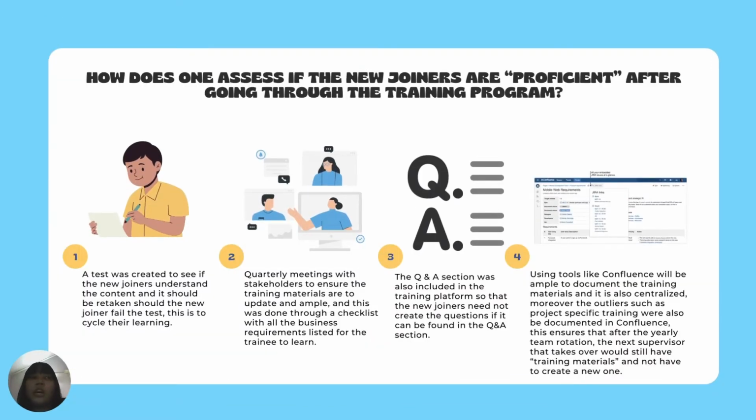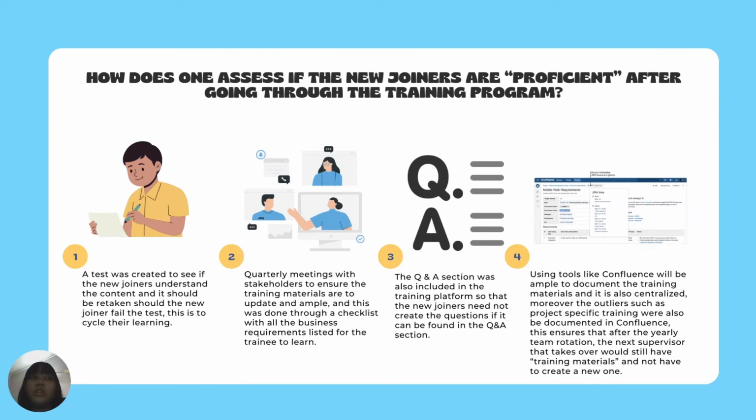So from there, how does one assess if the new joiners are proficient after going through the training program? We have 4 methods here. A test was created to see if the new joiners understand the content, and it should be retaken should the new joiner fail the test. This is to cycle their learning.